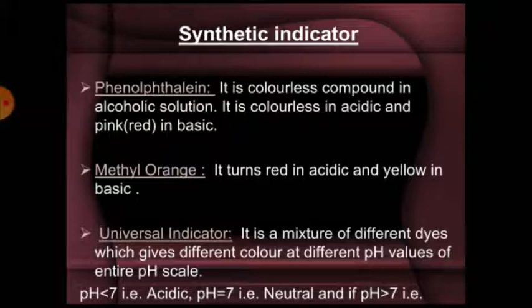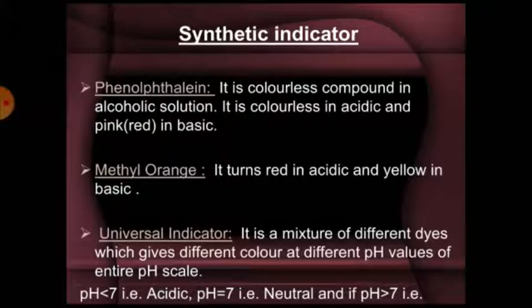Synthetic indicator. Phenolphthalein: it is a colorless compound in alcoholic solution. It is colorless in acidic and red in basic solution. Methyl orange: it turns red in acidic and yellow in basic.